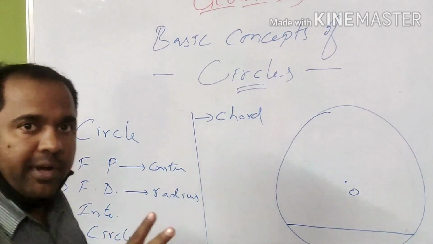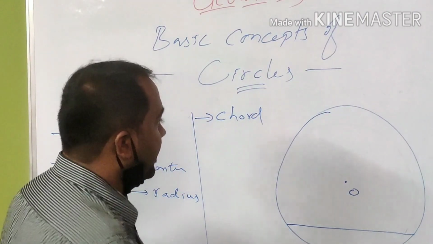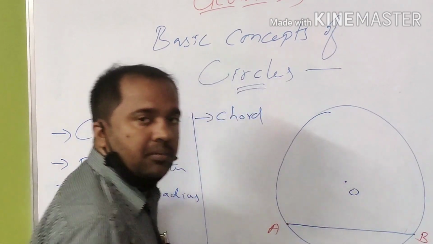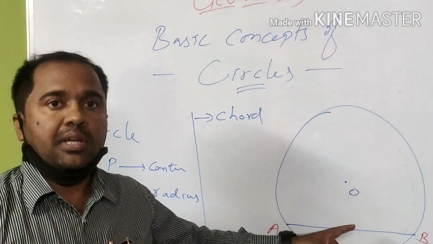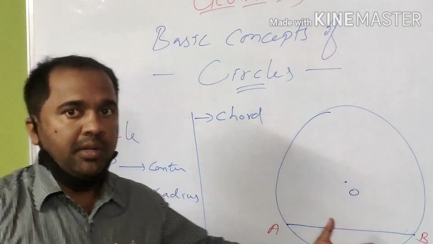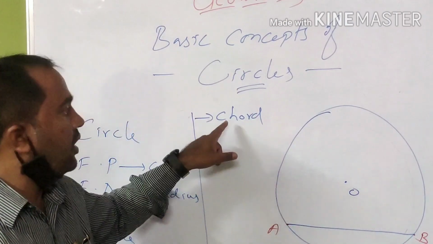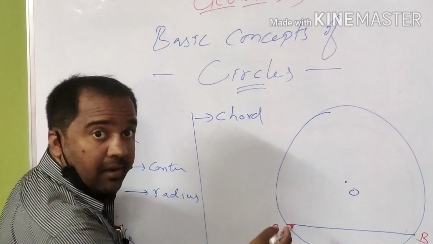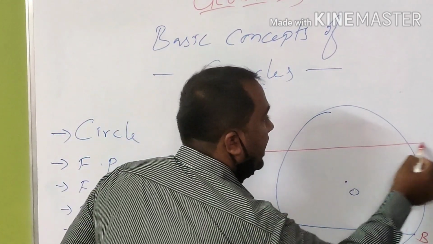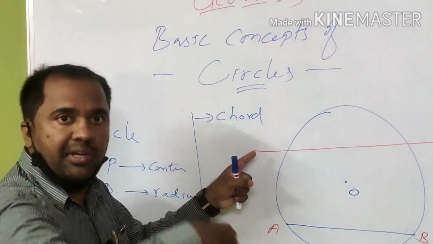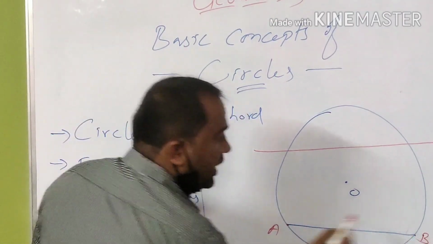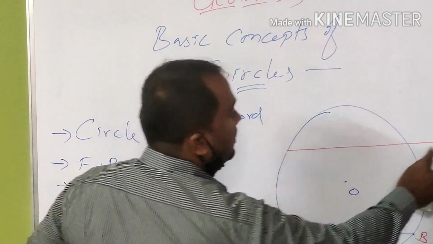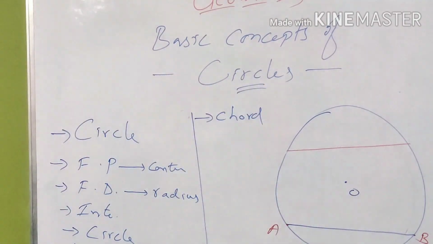If two points are plotted on a circle, for example a point A here and a point B here, and these two points on the circle are joined using a line segment, then the line segment AB is called a chord of this circle. This line lies within the circle. If we draw a line which passes through the circle, then that is called a secant. That we will learn in the next class. Today we are going to learn about the basic concepts only. So let me erase this line. In fact this red line is also a circle only.